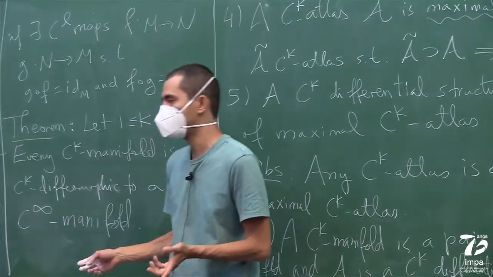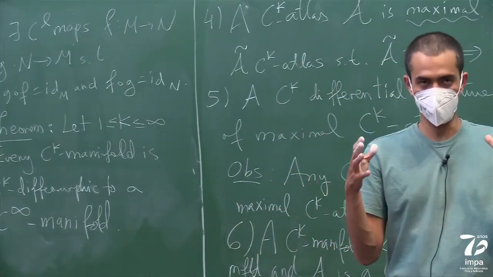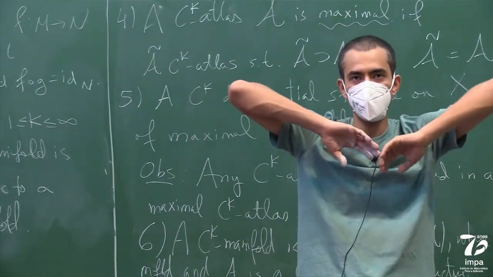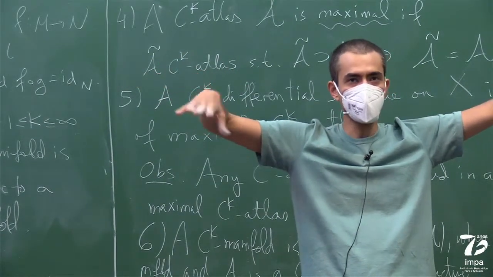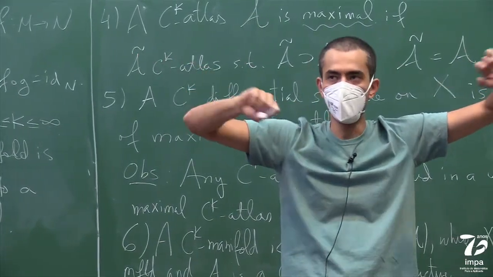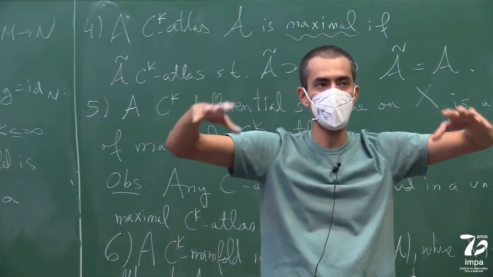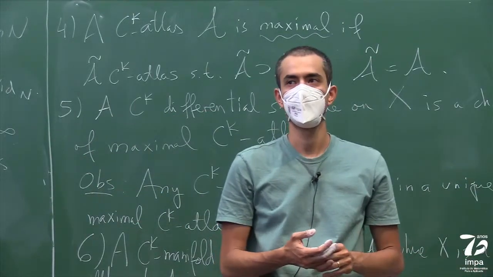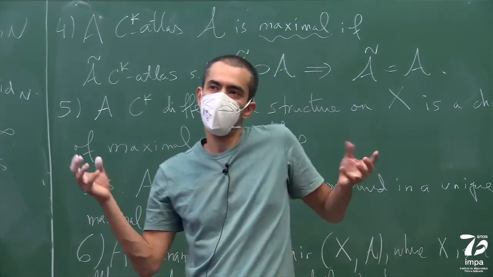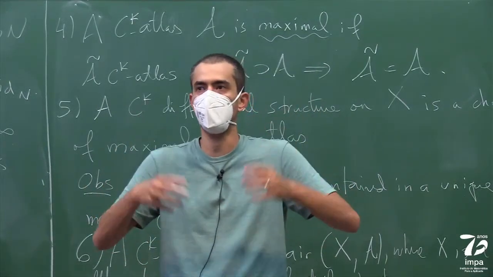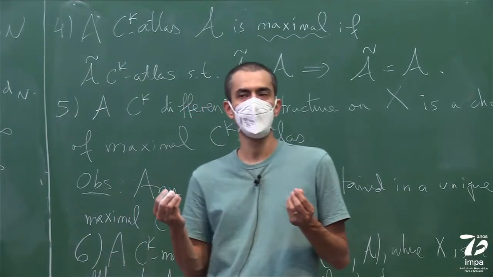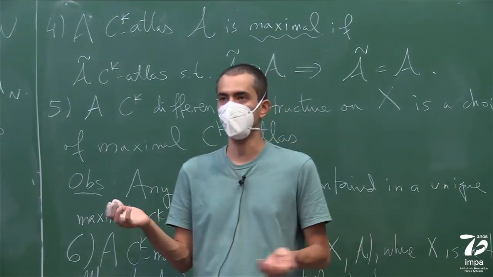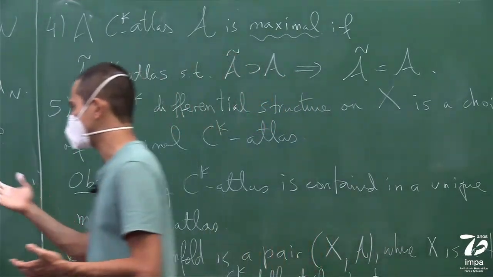You can almost ignore this diffeomorphism. Just imagine, if you have a CK maximal atlas, so you basically have a bunch of charts which are all CK compatible. It is also a C infinity manifold, meaning you can throw away some of the more weird charts, and you can still end up with an atlas, so you can still cover the whole manifold in a way that the transition maps are all C infinity. So basically, with CK you have more charts because you have all these pathological maps that are CK but not C infinity. But there's nothing really in it about the manifold. It's just about CK versus C infinity in Rn. Okay, so that's the first result.